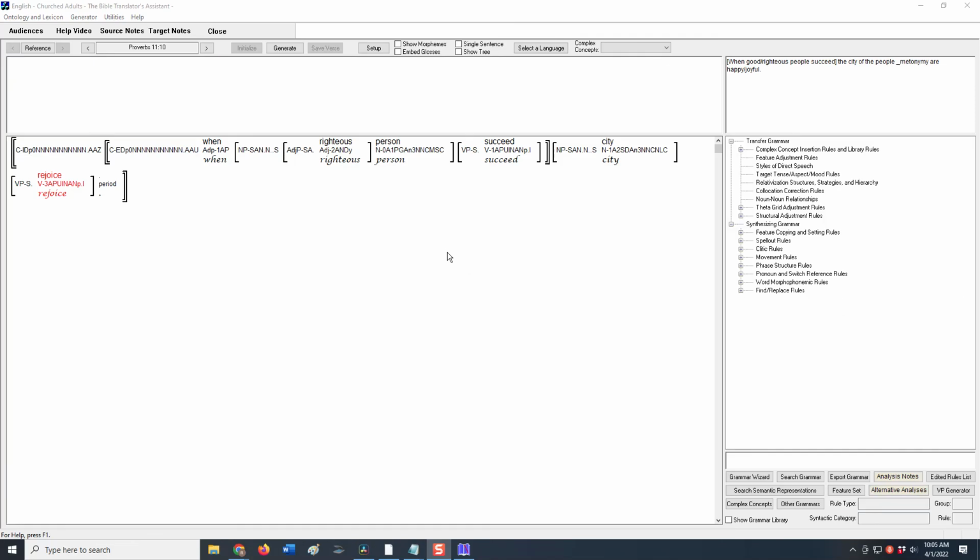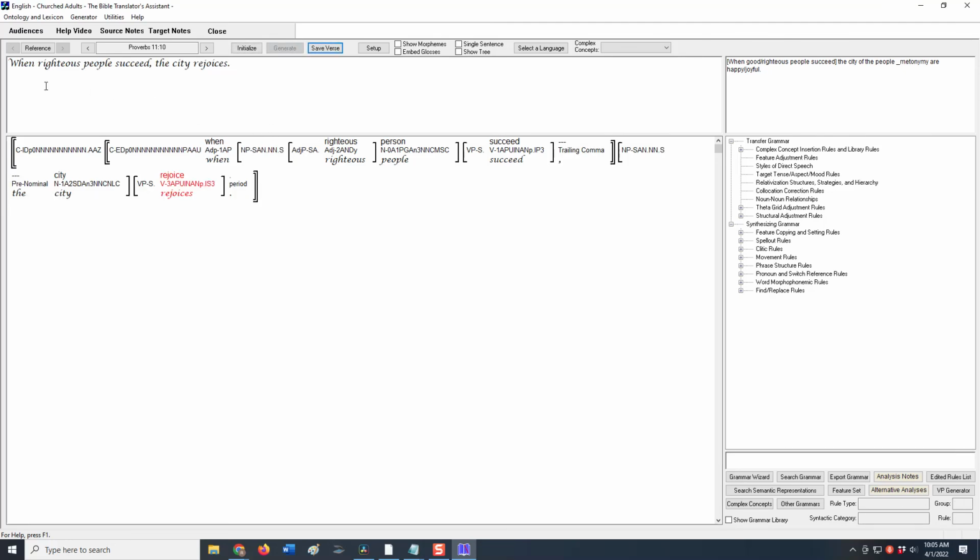Okay, now I've switched to our English grammar, which is a little bit different than the grammar that we use for analysis, and I'm going to generate this verse. So I click on generate, and the program is implementing all the rules, and the end result is when righteous people succeed, the city rejoices.